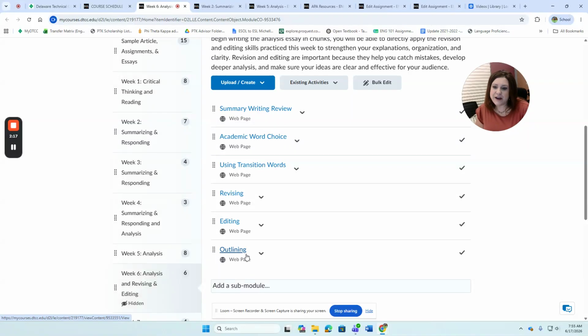This is not a required assignment, but you can use this page in order to help you organize your ideas, because remember, in the analysis essay, you have a lot of information that you have to kind of pack in there in a very short amount of space. So an outline really does help. We'll be working on that in our critical evaluation essay, which comes up later on in the semester.